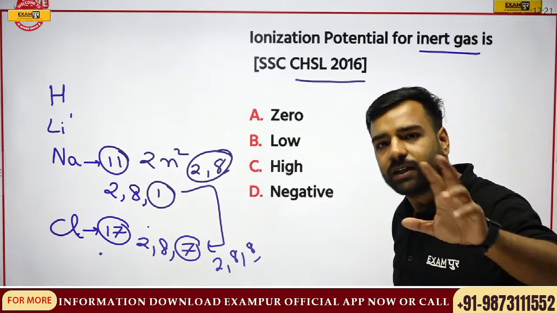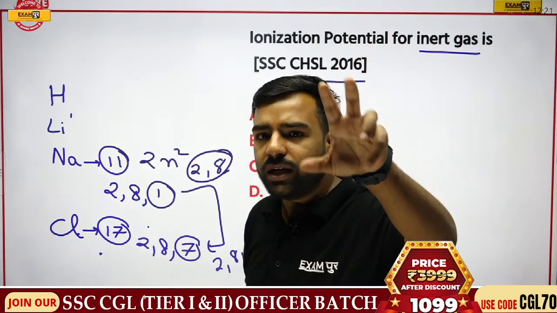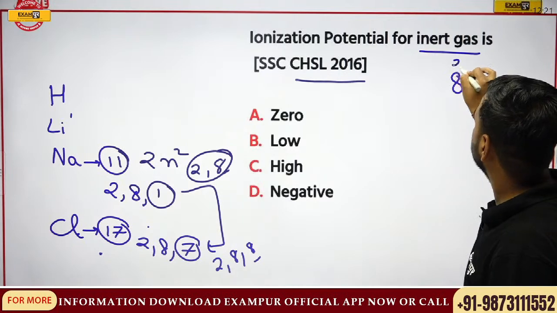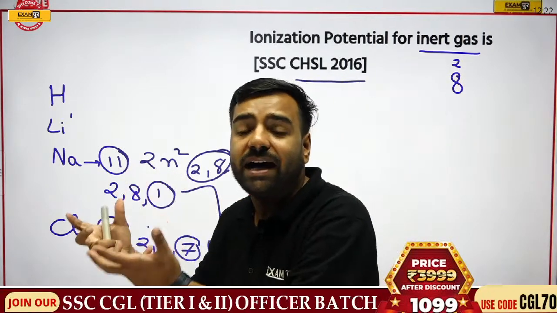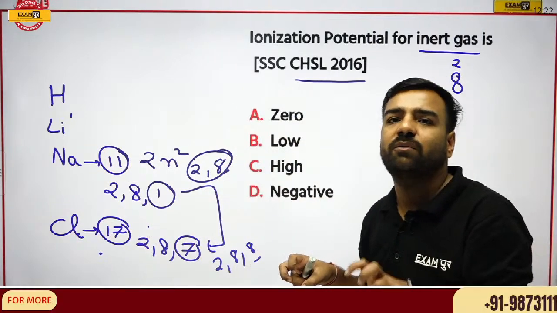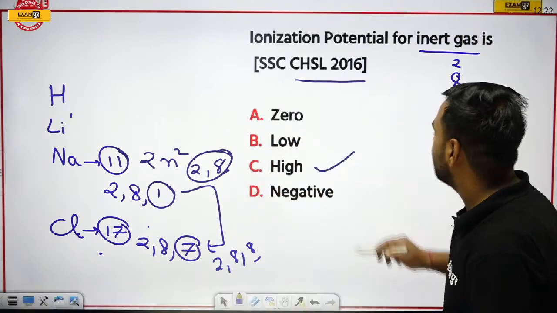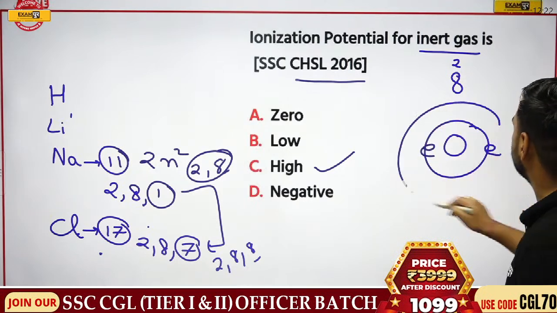Now if I talk about the inert gases, that is, the noble gases, we can talk about xenon. Noble gases are already having their octet complete, right? So what would be the ionization potential? It will be very high. We cannot take out an electron from them. So here, Madhana, it would be high because the outermost shell is already complete.